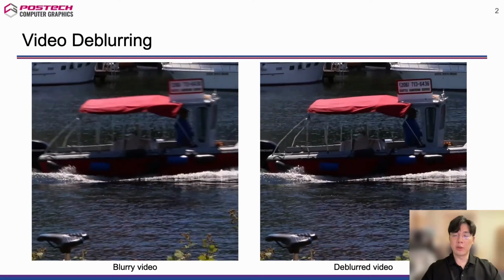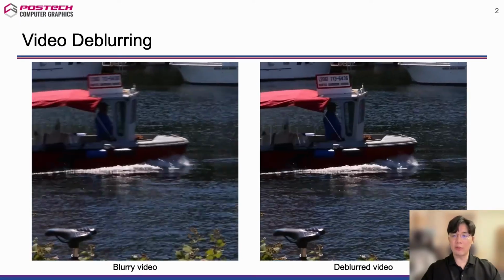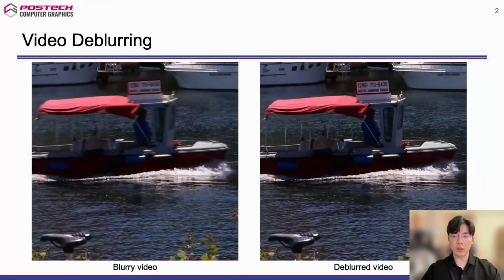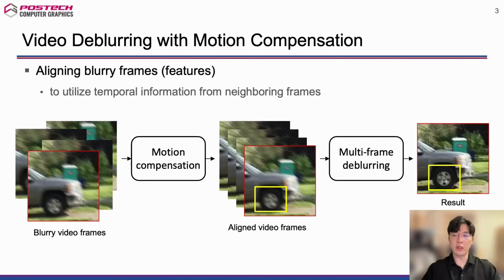Video deblurring aims to remove motion blur, which can be easily found in videos captured in dynamic environments including camera shakes or moving objects. For successful video deblurring, it is essential to utilize temporal information from neighboring frames. The figure in the slide shows the typical case of leveraging motion compensation for video deblurring. Given blurry video frames, we compute the motion between the frames and align them, which are then fed to the deblurring framework. With motion compensation, the deblurring quality increases as the deblurring framework can easily utilize temporal information of neighboring frames.